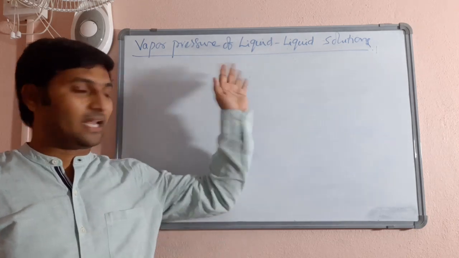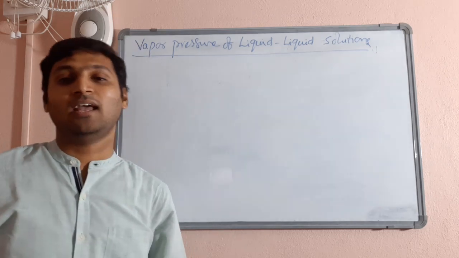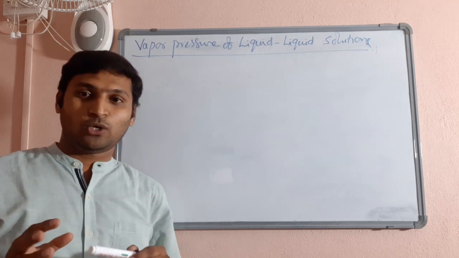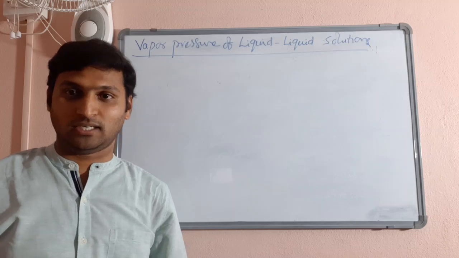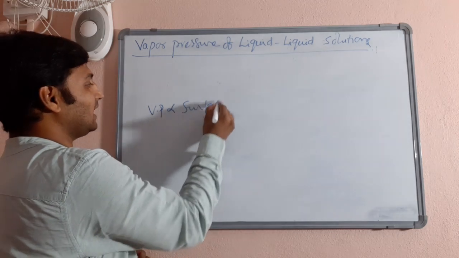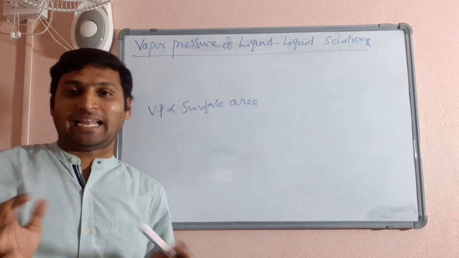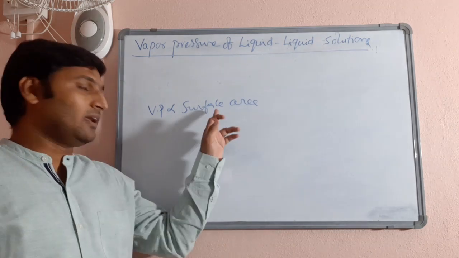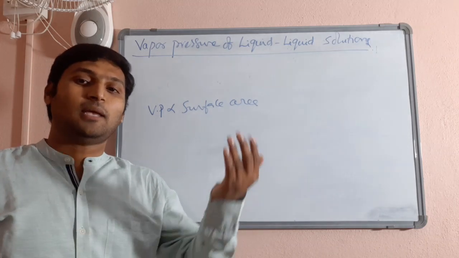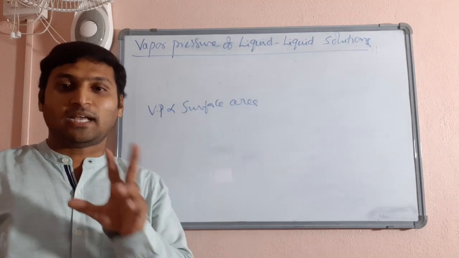However, before I start off with this topic, a small but very important correction from my last session's lesson. Please observe this. While giving you the definition and factors affecting vapor pressure, I must have told you that vapor pressure increases with surface area of the liquid. It was a little inappropriate analysis I have done. Generally, when surface area increases, rate of evaporation increases. Keeping that in mind, I told you vapor pressure also increases, but it has to be corrected in this way.